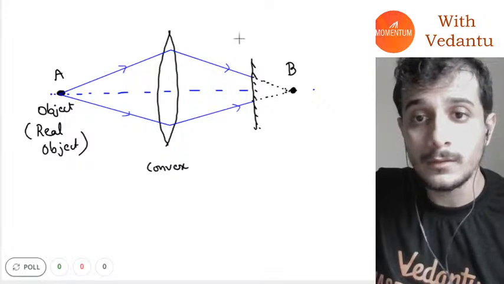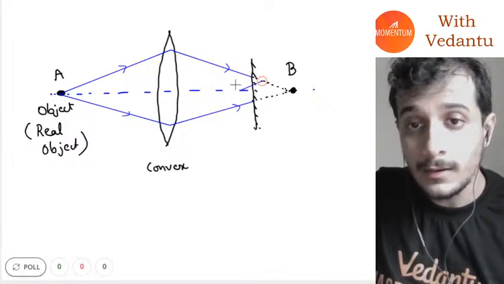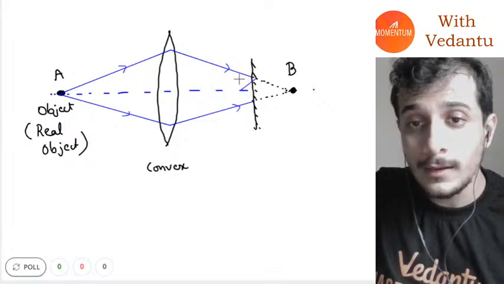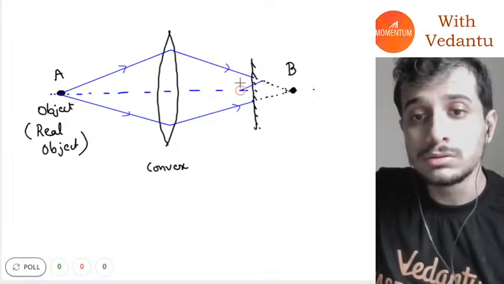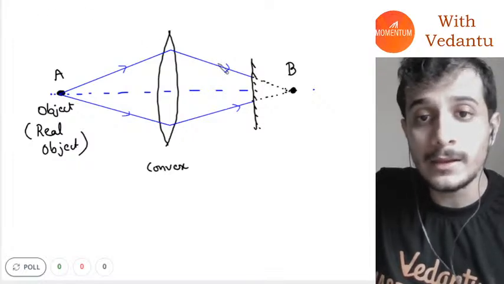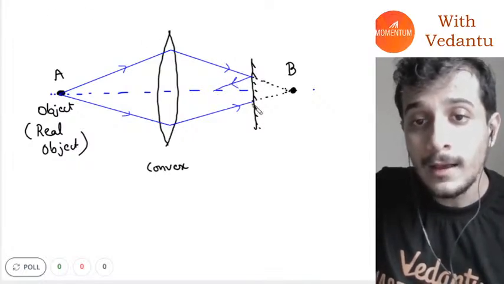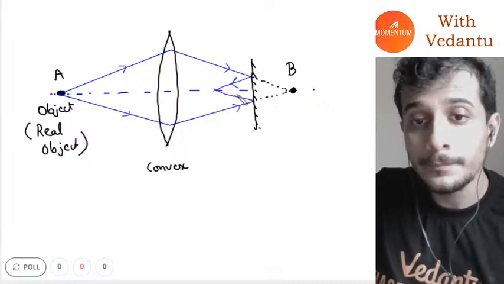You know what? This is not working. The color is different. The light rays will get, oh my god. It won't work for me, it won't work. I will make it like this only. The light rays will get reflected like this and like this.